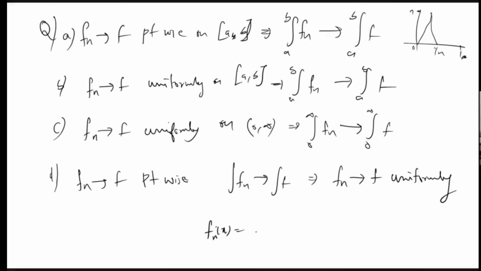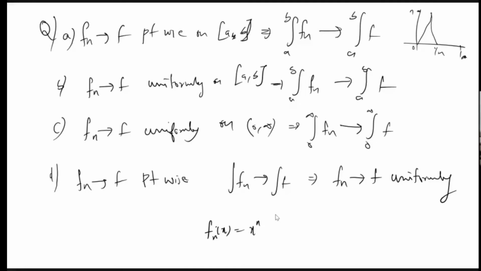Fn of x is equal to x raised to n. Here, Fn converges to 0 on 0 to 1 point-wise. And integral Fn, we know that integral Fn is 1 by n plus 1, it is also converging to 0, but the convergence is not uniform. So convergence of integral doesn't give uniform convergence. So here also I am telling one more thing, like uniform convergence is a very strong thing.